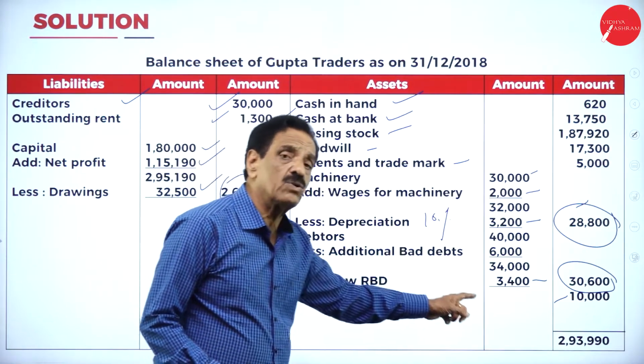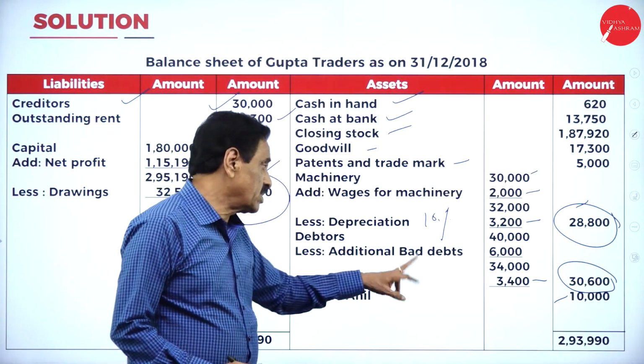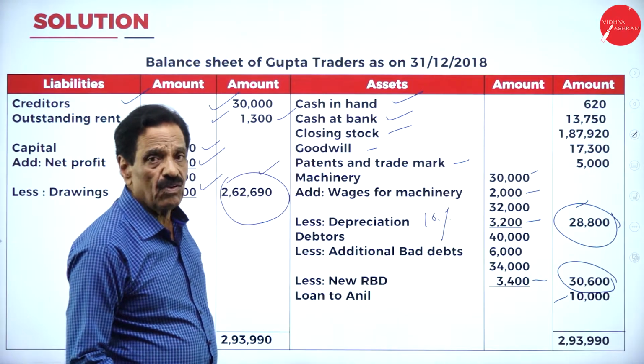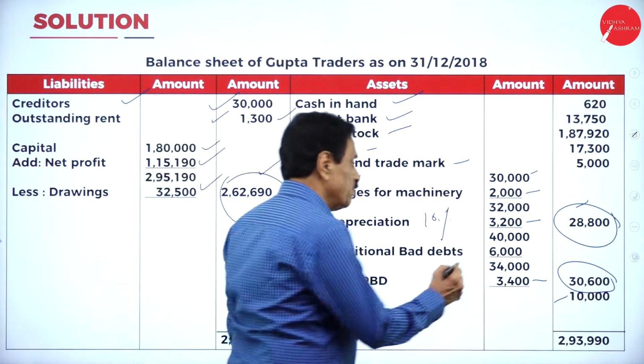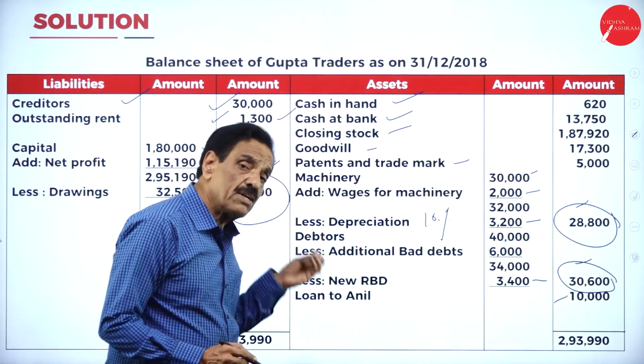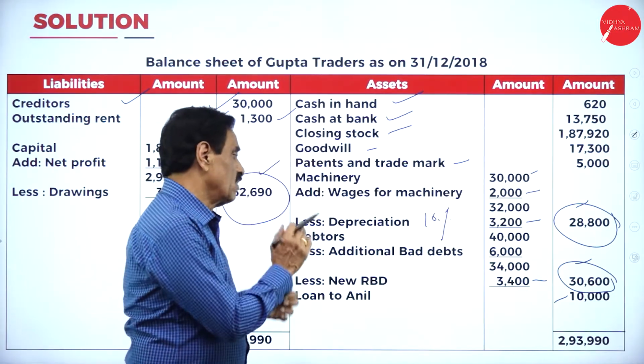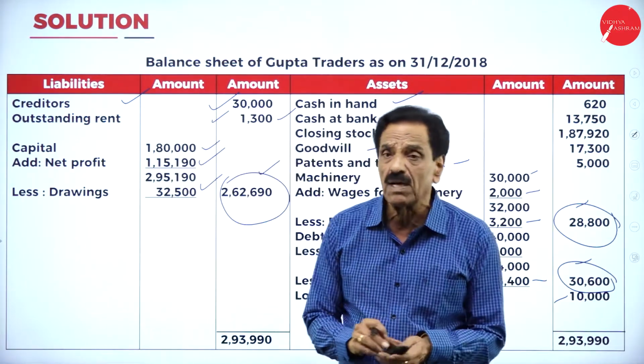Debtor is 40,000. How much is irrecoverable? 6,000. 34,000. What's the new RBD? 3,400. 10% of that. What's the money to be received? 30,600. What's the money to be received from a loan to Anil? We have given loan to Anil how much money? 10,000. We are going to receive 10,000 from Anil.